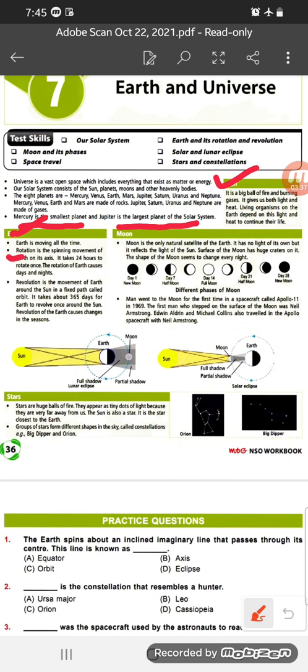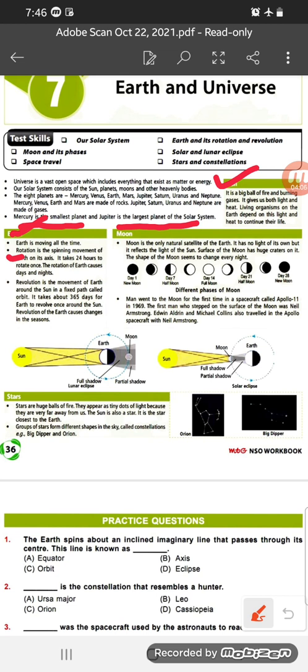Okay, so earth rotates around its own axis. This movement of spinning is called the rotation, and to complete one rotation on its own axis, it takes only 24 hours, and for this rotation the day and night are caused.